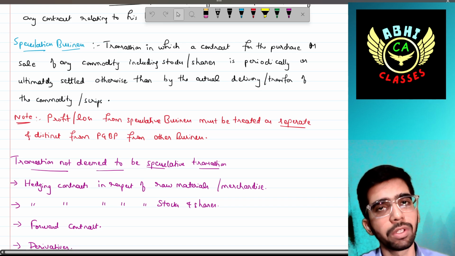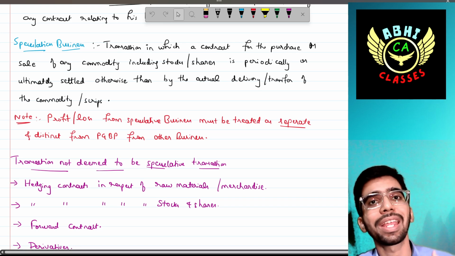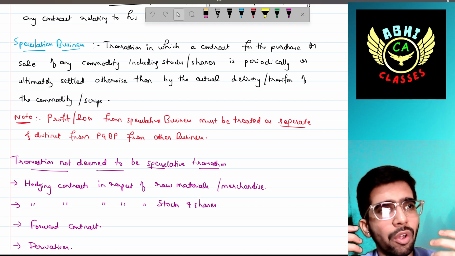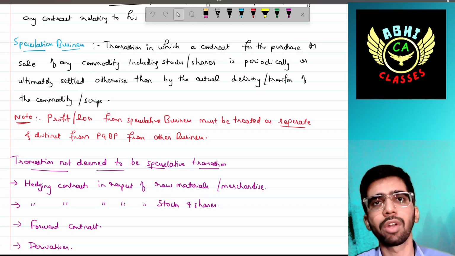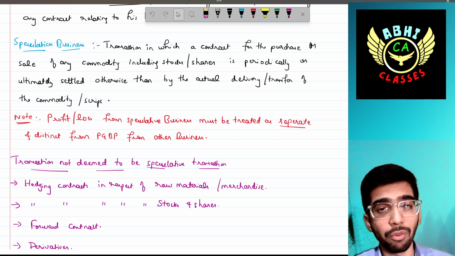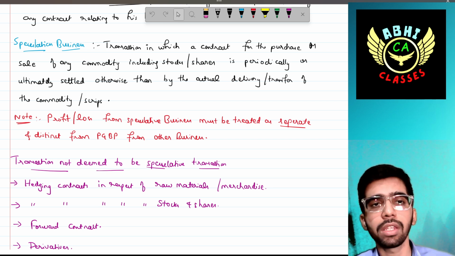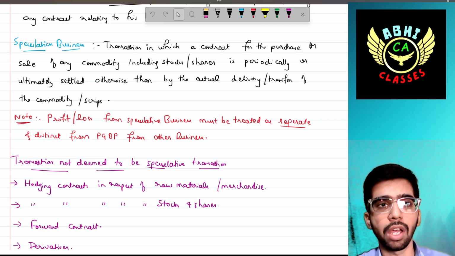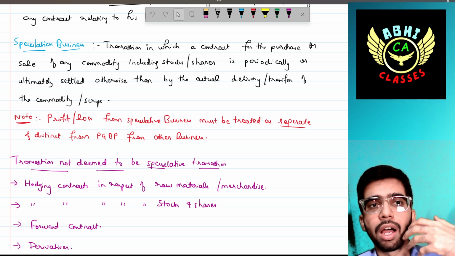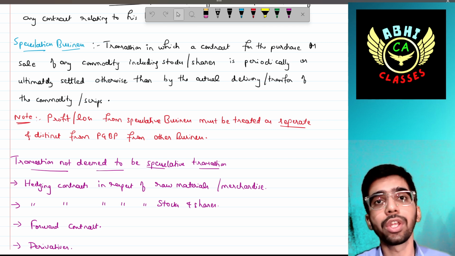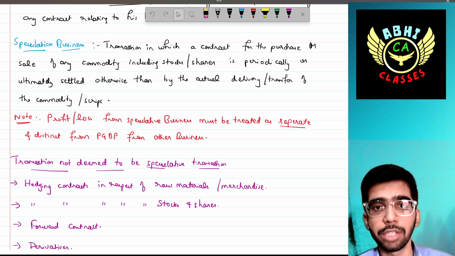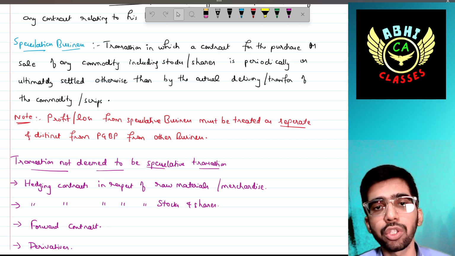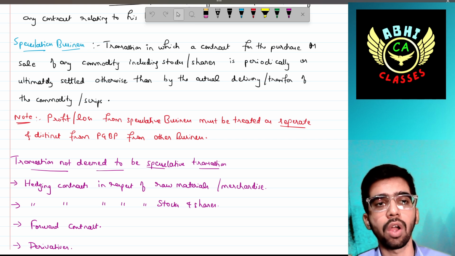Then speculation business. You might have understood speculative business, share speculative business, in your PUC or whatever stage of your learning, but we will discuss it clearly in today's topic. That is, transactions in which the contract for the purchase and sale of any commodity, including stocks and shares, is periodically or ultimately settled otherwise than by the actual delivery or transfer of the commodity.